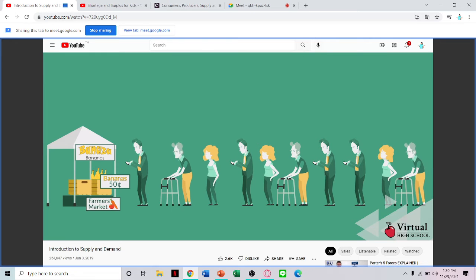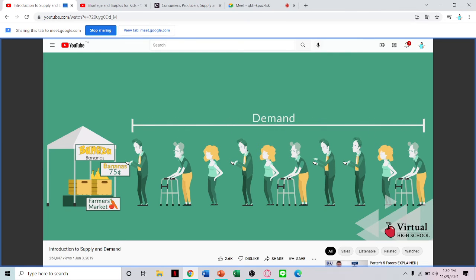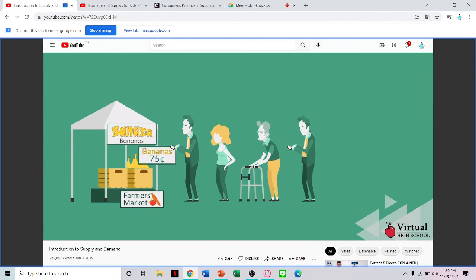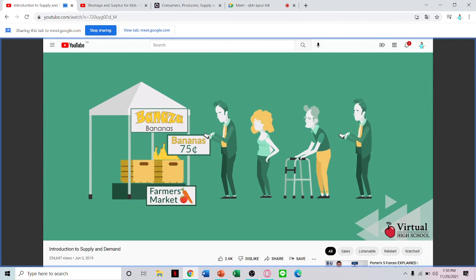Knowing this, the banana producer may increase the price of the bananas because they know that with the higher demand, many consumers are willing to pay more to get what they want. Some consumers will decide to leave without purchasing bananas because they aren't willing to pay the higher price.